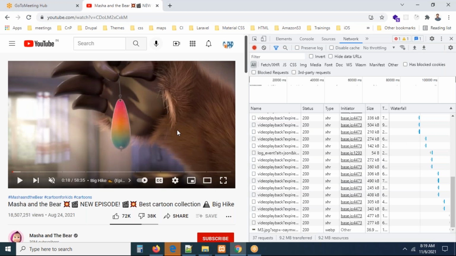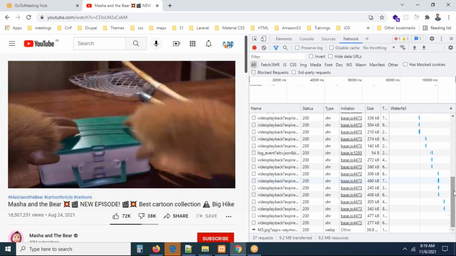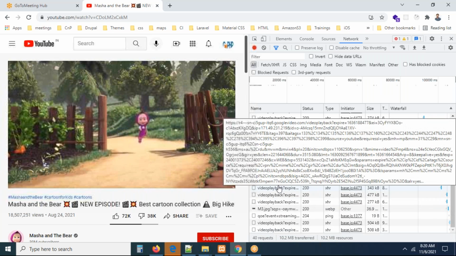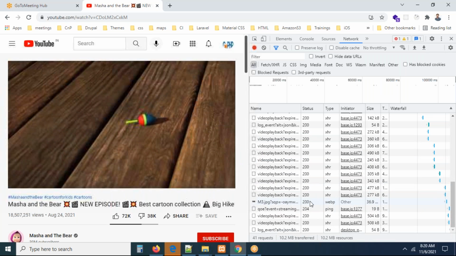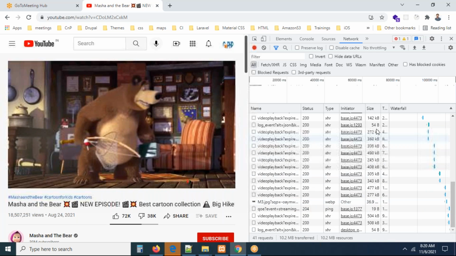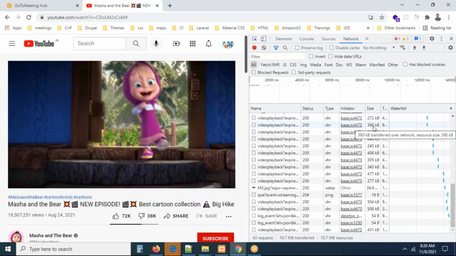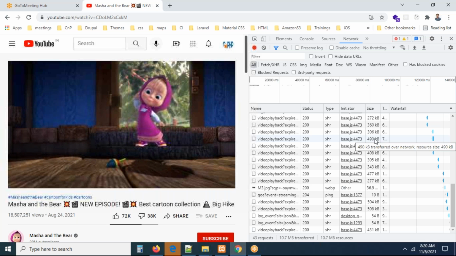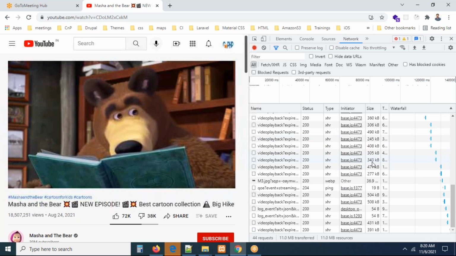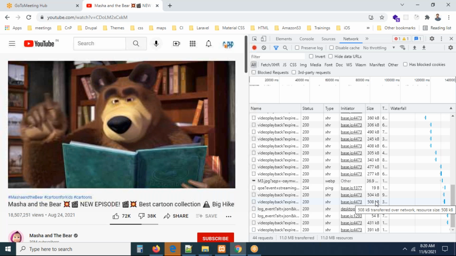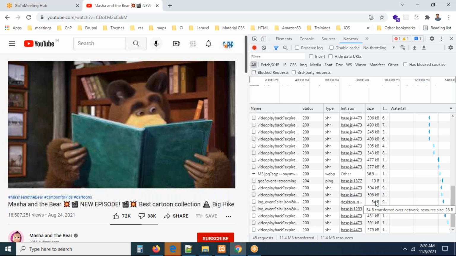You can see a lot of video calls happening behind the scenes. What these callbacks will do is load a smaller part of the video. Can you see the size of it? 272 kb, and they're not loading a huge amount of data at a time. 490 kb, 405 kb, and 508 kb. They're loading very small parts, and they're appending to the video player.